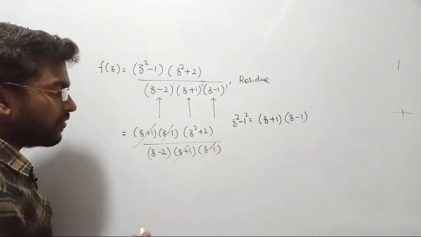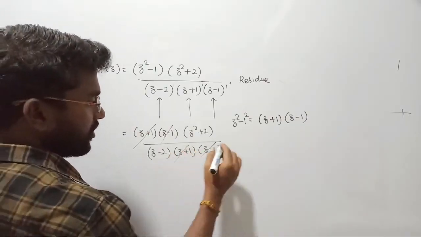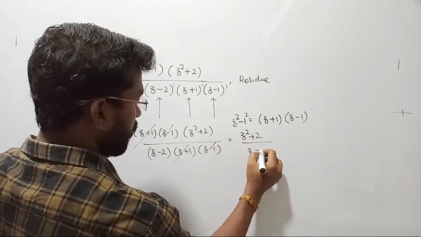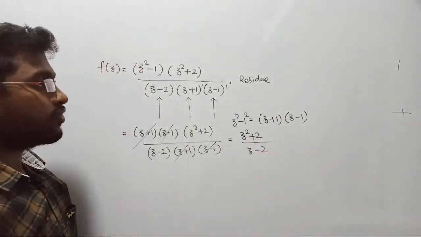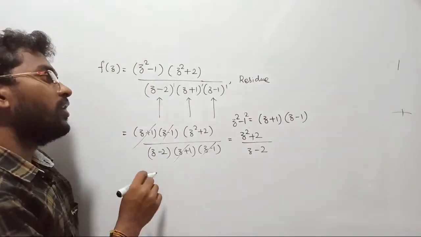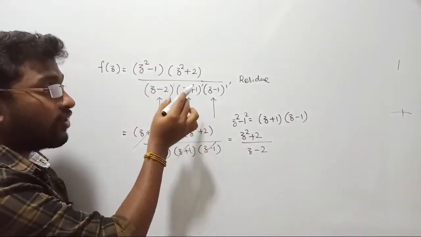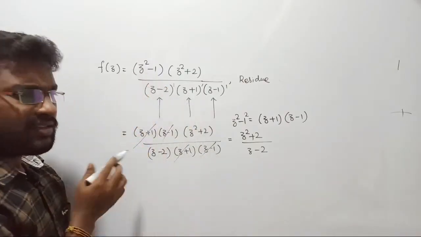And next what we need to do: if we reduce the function, how many poles are there now? If you observe the denominator, we have only 1 pole. So always while solving the problem, you should take care of your question: are any poles getting cancelled? If the effect of the poles is getting cancelled by zeros, meaning what?